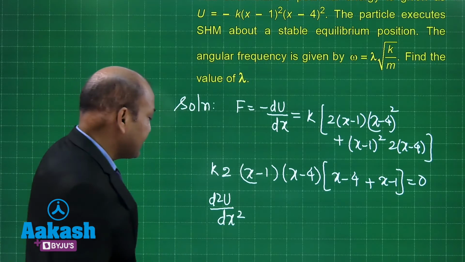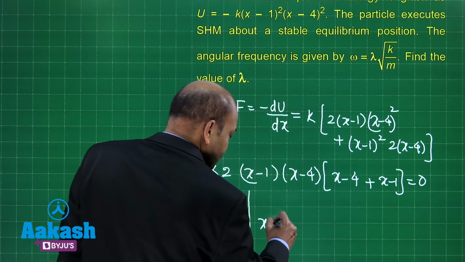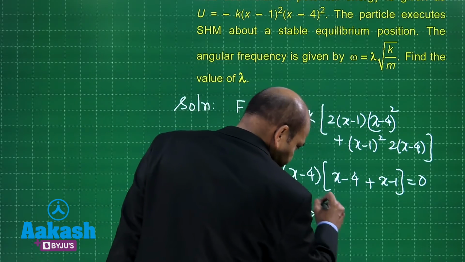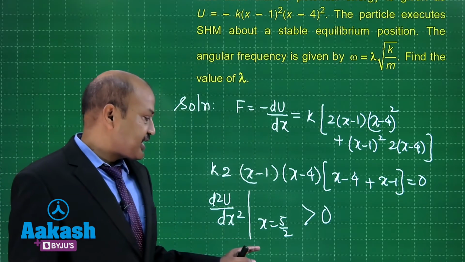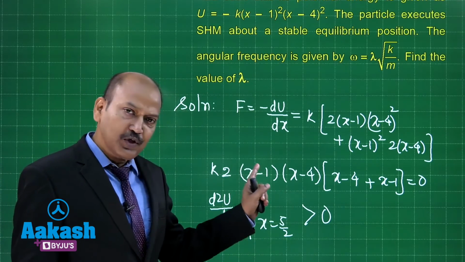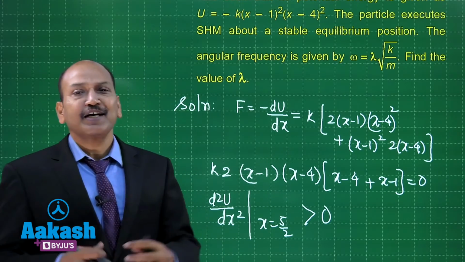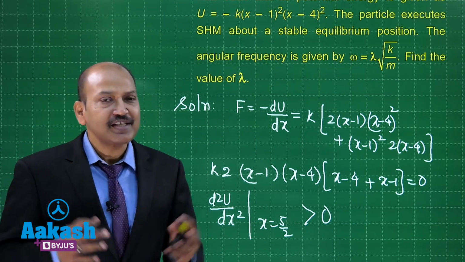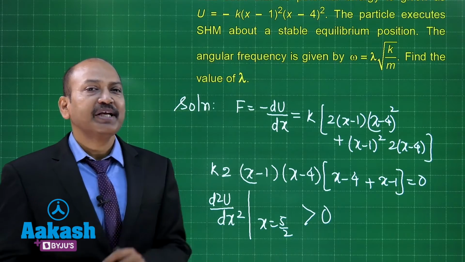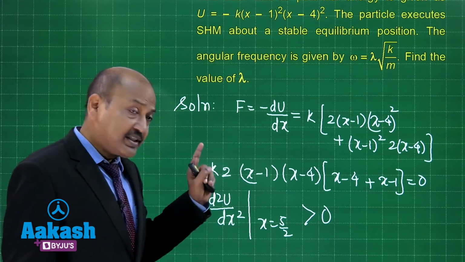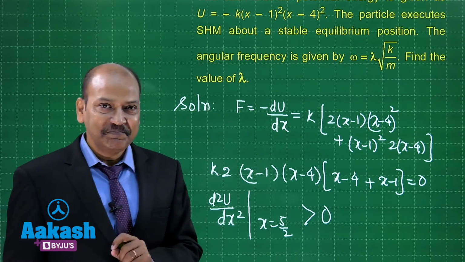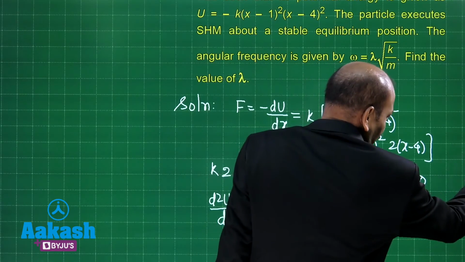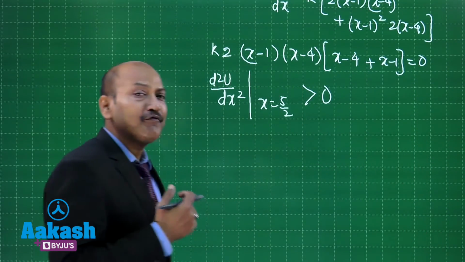When we do that, we find d2u by dx square at x equal to 5 by 2 turns out as positive, whereas d2u by dx square at other values of x, that means at x equal to 1 and at x equal to 4, turns out is equal to 0. So that shows that x equal to 5 by 2 is the position of stable equilibrium, because the potential energy there has a minima. Okay? I hope that point is clear to you. So students, oscillation is happening about x equal to 5 by 2.